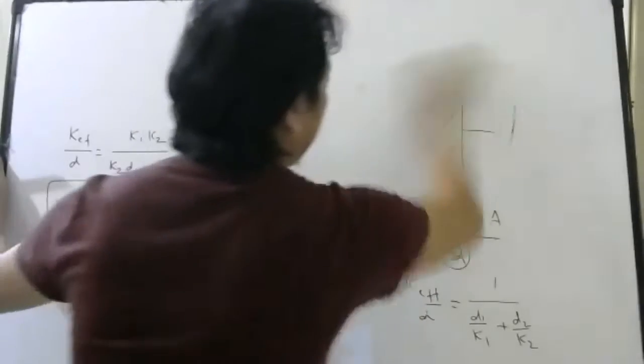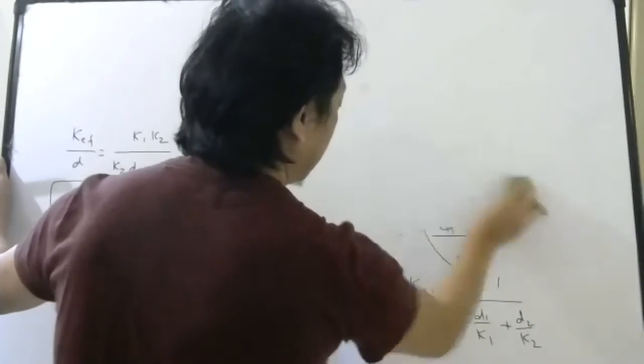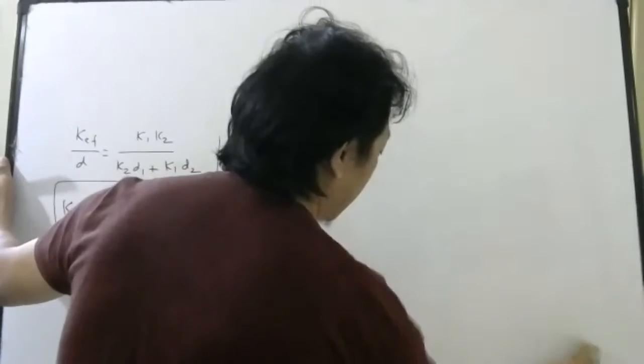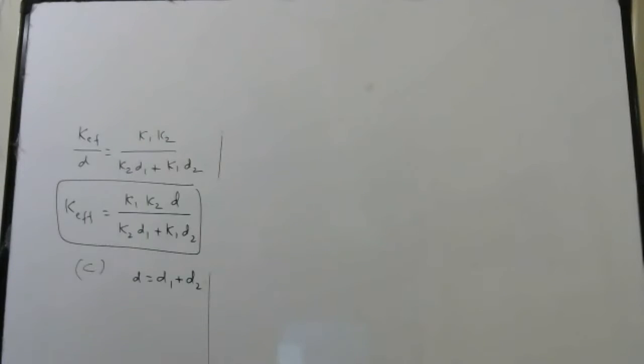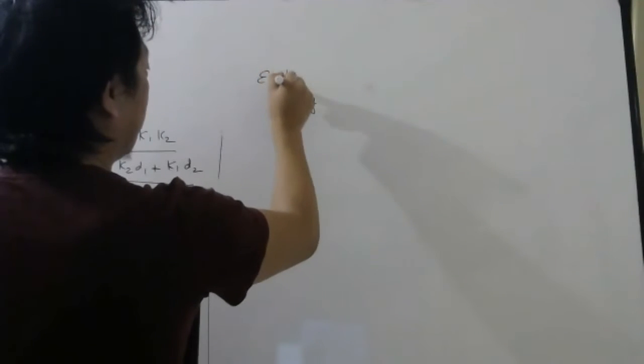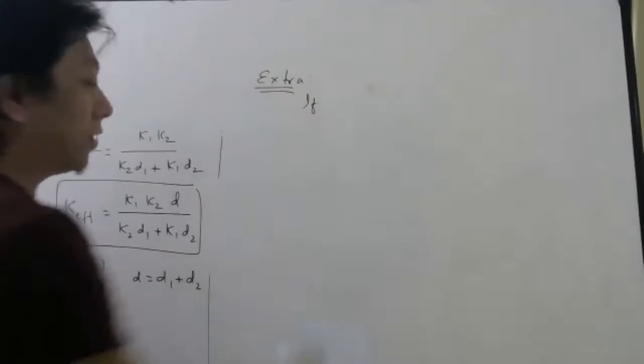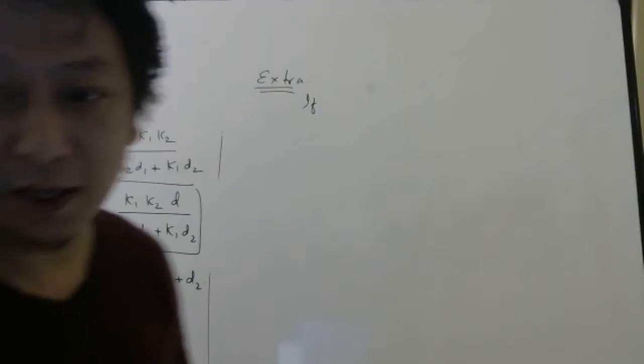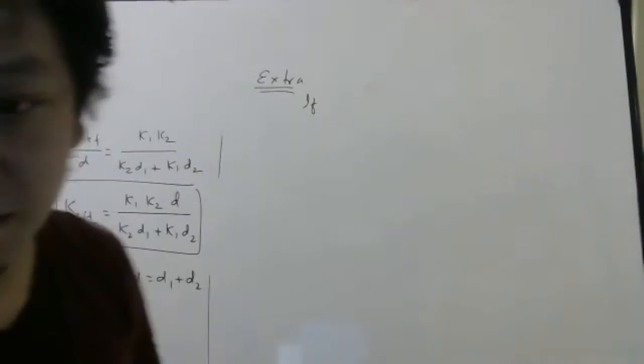If D1 and D2 are equal, what would be the answer? Anybody? This is extra, okay? Concentrate on the extra part. I will be asking from there also in your exam.